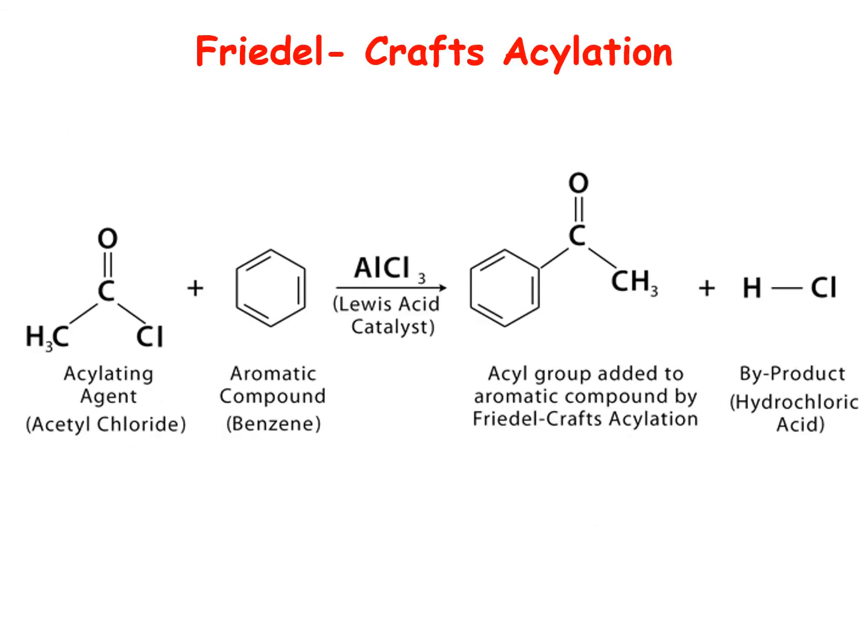In the series, we also have Friedel-Crafts acylation, which has made it possible to synthesize aromatic ketones and aldehydes. So acetyl chloride, when reacted with benzene, gives us acetophenone and HCl as a byproduct. This reaction is also carried out in the presence of Lewis acid catalyst like Friedel-Crafts alkylation.